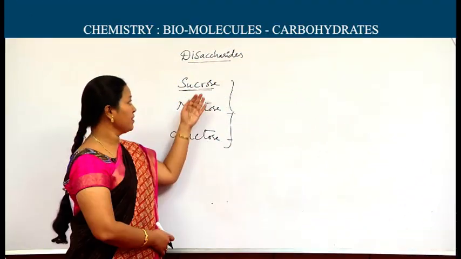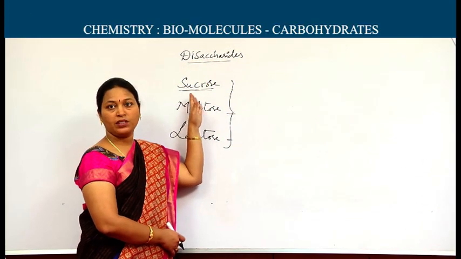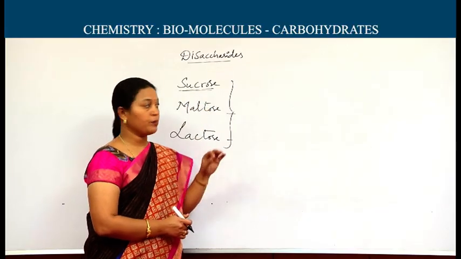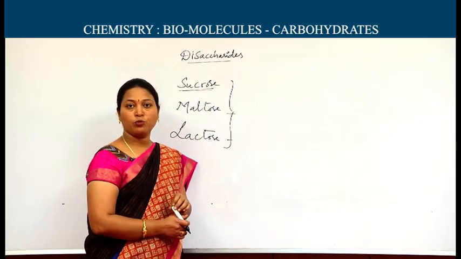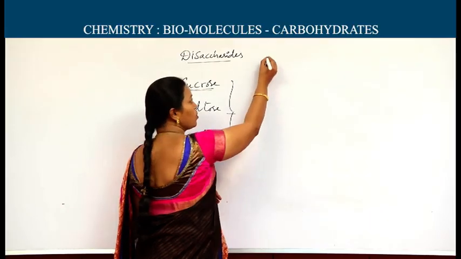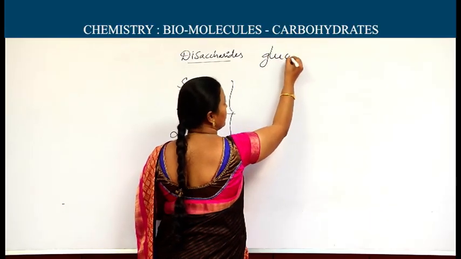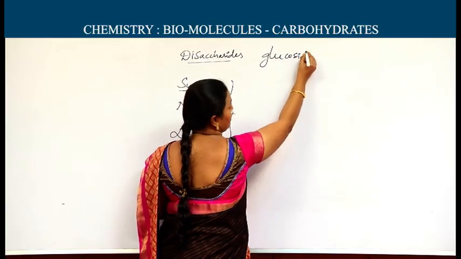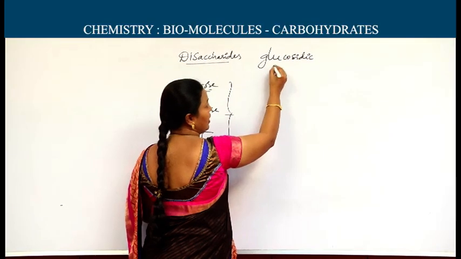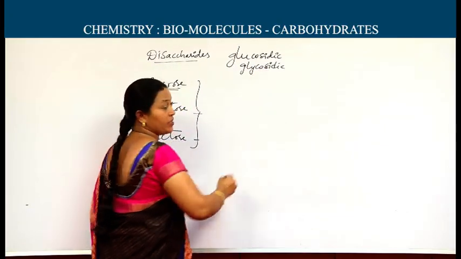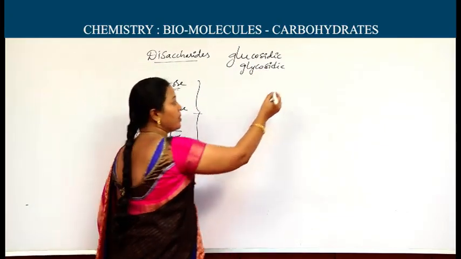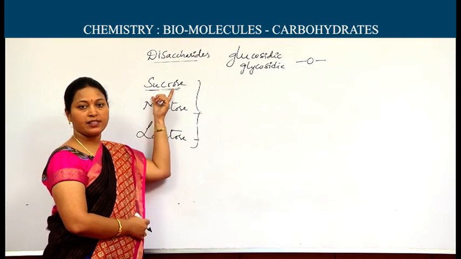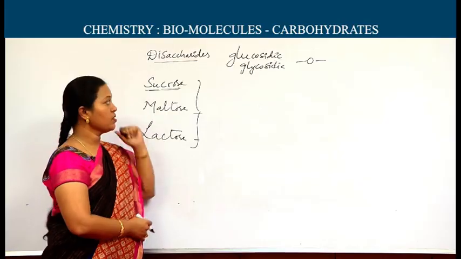Now in detail we will discuss regarding the monomers of these disaccharides and the linkage in between the monosaccharides. As I specified, the linkage in between the two monosaccharides is called glucosidic linkage or glycosidic linkage. Previously it was asked once, glucosidic linkage or glycosidic, one and same. Glycosidic linkage is the bond which is present in between the two monosaccharides. Sucrose, here the monomers as I said just now, glucose and the fructose.